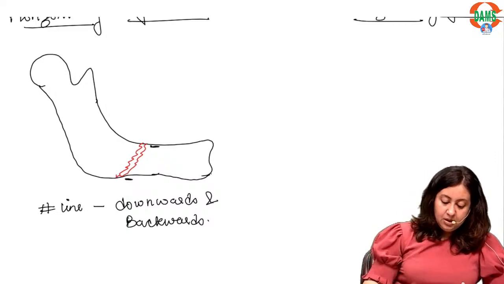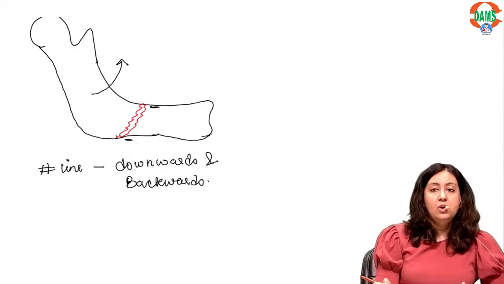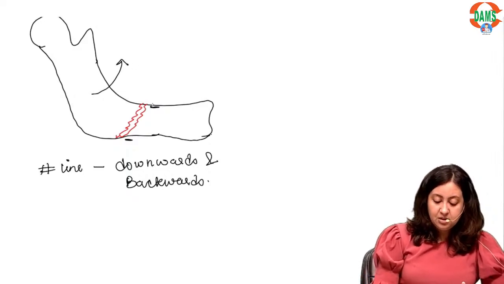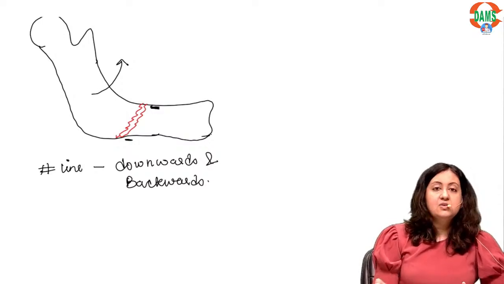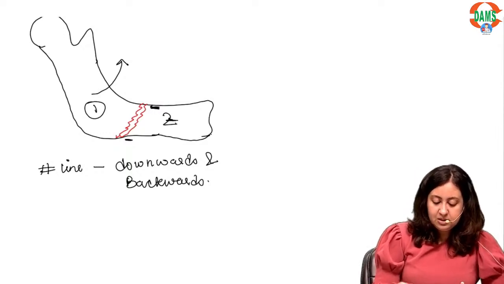Fine. Now this segment will get displaced because there is no hindrance from this segment. This is segment 1, this is segment 2. Let's understand it like this.